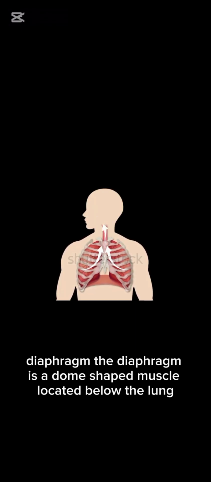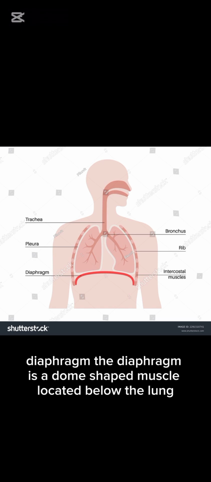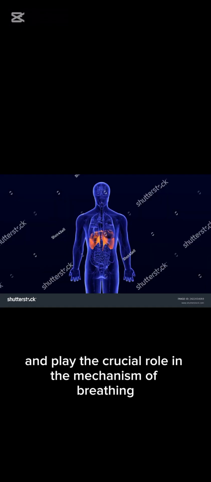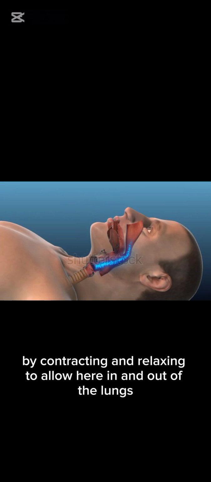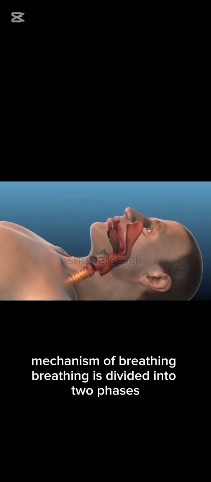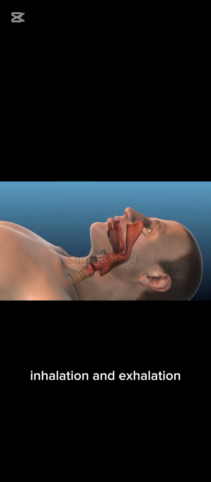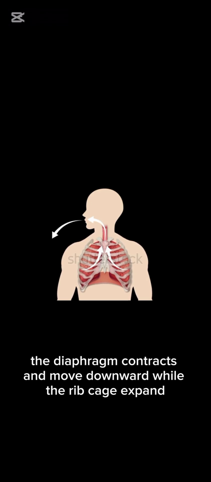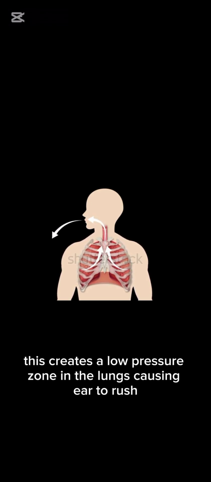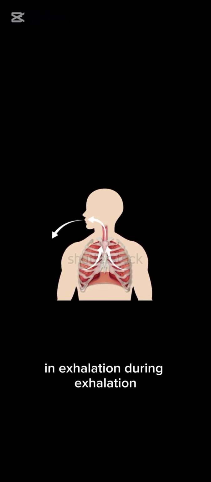Diaphragm. The diaphragm is a dome-shaped muscle located below the lungs. It plays a crucial role in the mechanism of breathing by contracting and relaxing to allow air in and out of the lungs. Mechanism of breathing. Breathing is divided into two phases, inhalation and exhalation. Inhalation. During inhalation, the diaphragm contracts and moves downward while the rib cage expands. This creates a low pressure zone in the lungs, causing air to rush in.